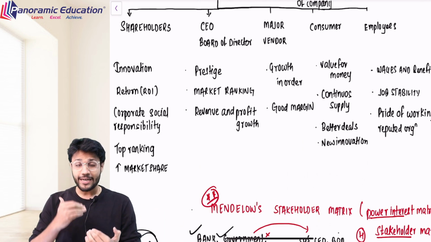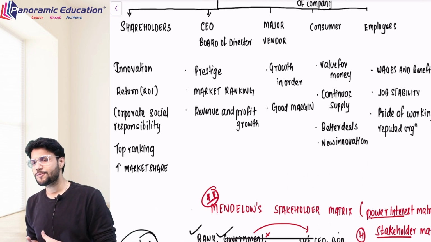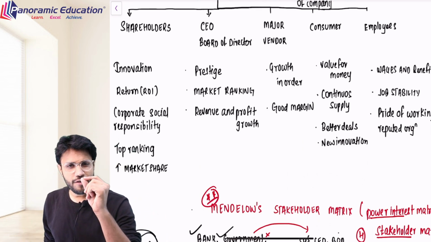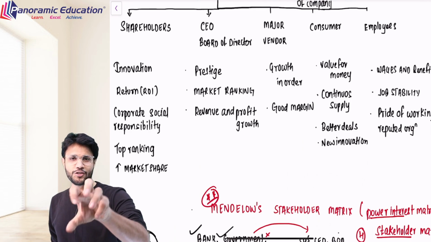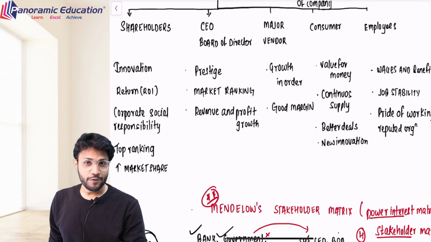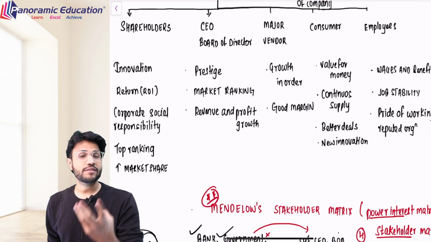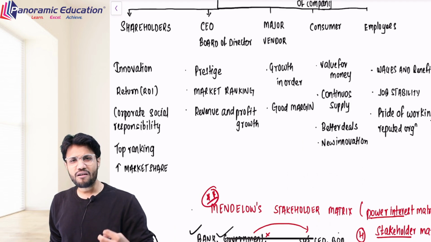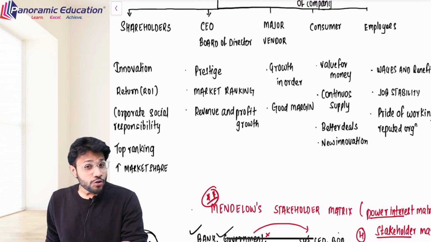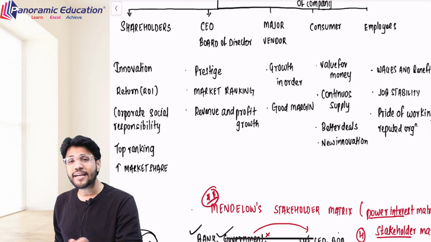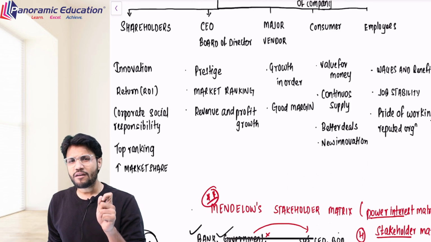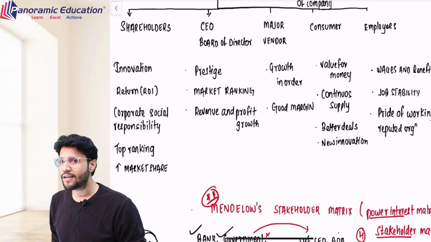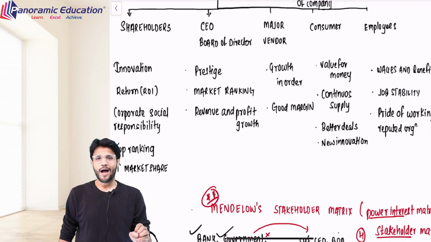I need to create a balance between these two. If I talk about the customer, what do you want? The customer tells, we want value for money. For every single penny we pay, for every 1 rupee, we want that it is worth it. Sometimes we go for a movie which is charging rupees 600 to watch a show. And when you see, the movie is not that interesting, because maybe the story of the movie was good, maybe the actors were good, but it was not good enough to charge 600. If the same movie had been launched at rupees 150, then the customer would have said, I got the value for money.